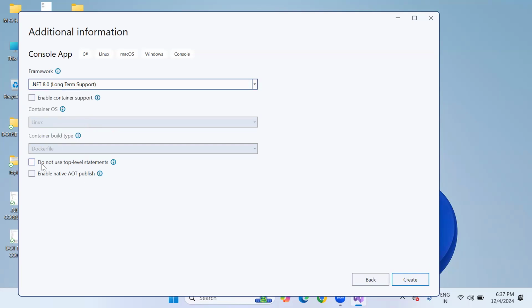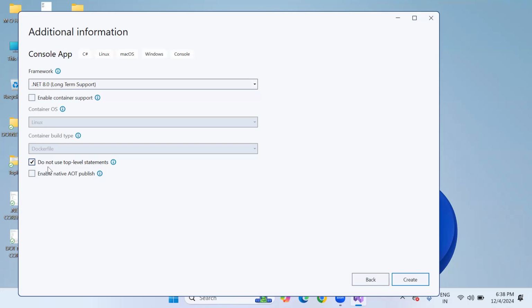Now, you can see this here: Do not use top-level statements. It is very important to know that. Top-level statements means the header files will be hidden automatically, and without having any Main method, it will come directly. But I'm activating the do not use top-level statements checkbox.